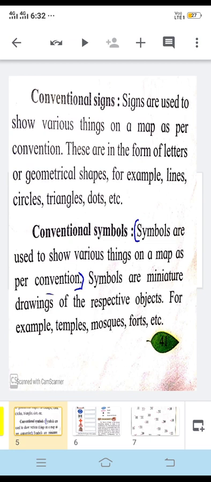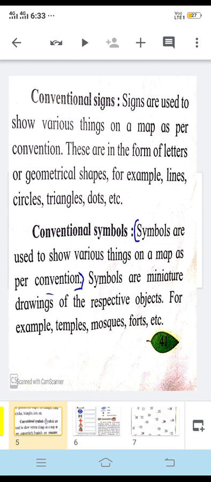Suppose you want to show a state in a country, a line can be used differently. Then circles are there, triangles, and dots. So again I repeat which things are included in signs: geometrical shapes, lines, circles, triangles, dots, etc. are used in conventional signs.